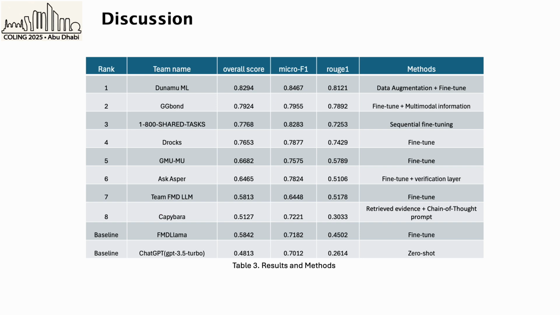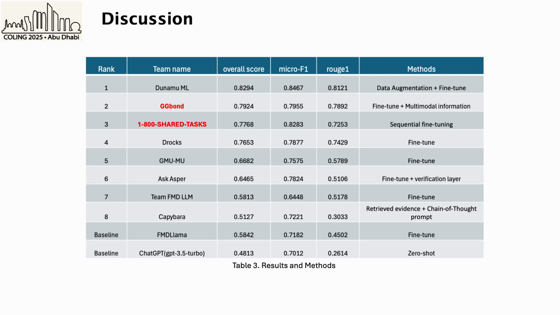As shown in Table 3, the experimental results highlight the remarkable performance of various teams in the FMD task, especially for those that employed fine-tuning strategy with task-specific training data. Notably, DNAM-ML enhanced the general domain misinformation dataset with generated evidence and fine-tuned Llama 3.1 8B, achieving the best performance across all metrics. This highlights the importance of supplementing LLMs with additional structured knowledge to improve their task comprehension.